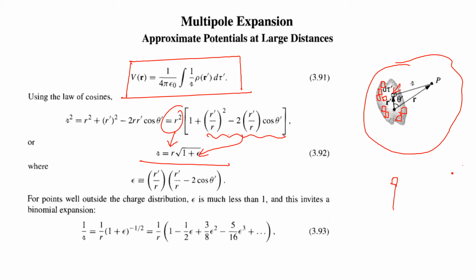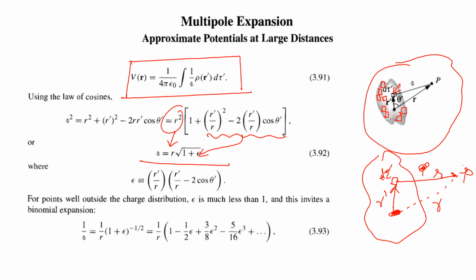Okay, what are the terms here? This is the volume element d tau dash, and from there the distance to the point P is curly r. From here we can say this R is the effective center of the localized charge distribution. Because this is a localized charge distribution, this is the effective center of that one. Now there are so many such volume elements. For one such volume element, the distance from the common center is r dash, and from there to the point P, curly r is the distance. Now, what is epsilon? That is the term given in the bracket other than 1. So this is the expression for curly r.